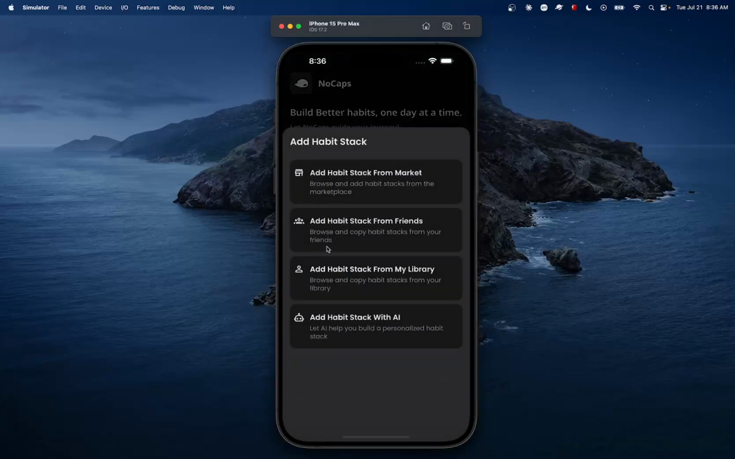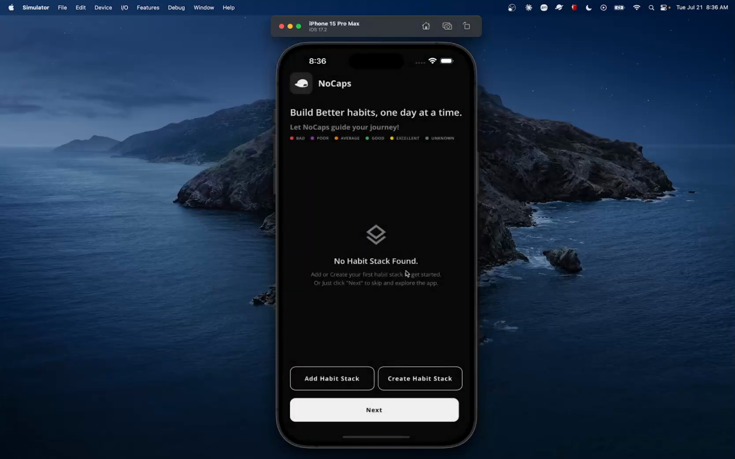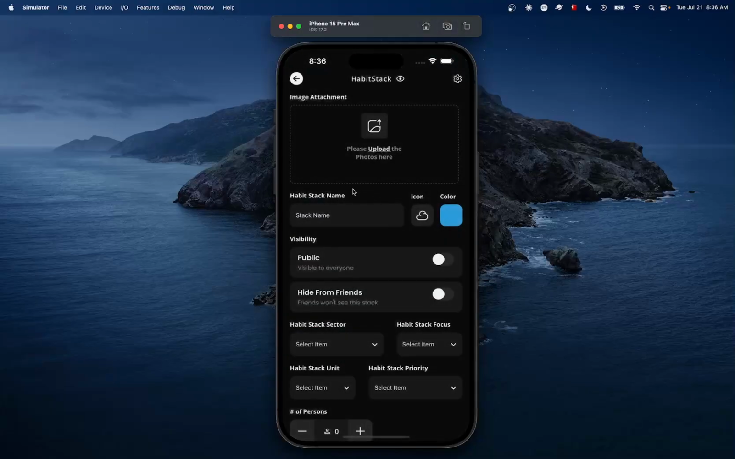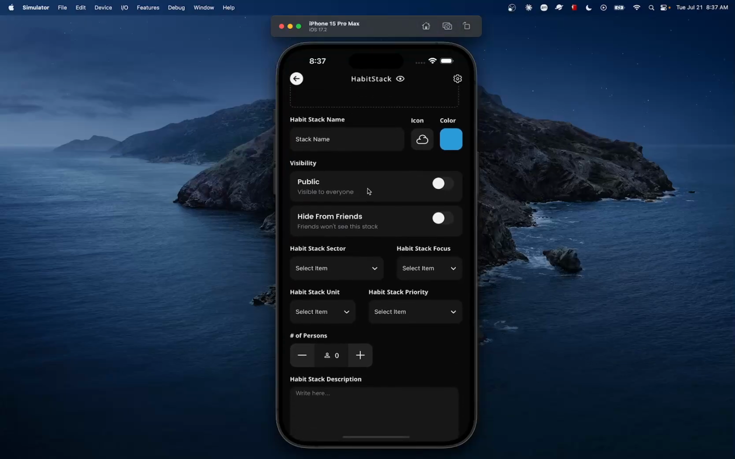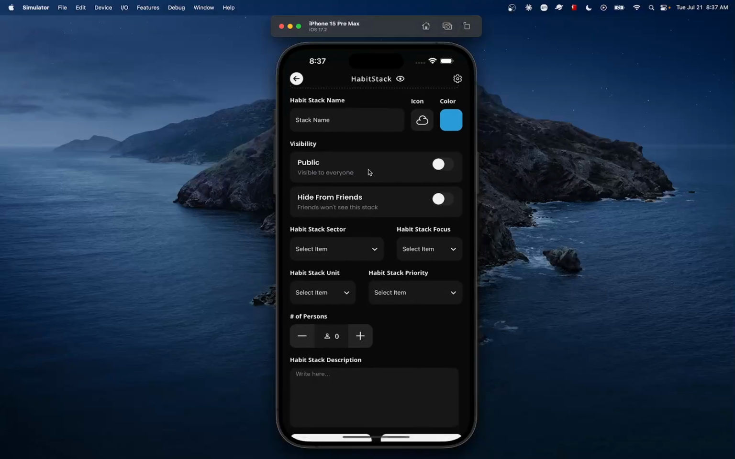Now, when it comes to creating a new HabitStack, you can either add one by clicking the add button, and you can add one from the market, from your friends and family, from your own library, or you can create one directly with AI. If you prefer to create a HabitStack directly, you will click this button here. In here, you will have to upload an image, decide the name of the HabitStack, and decide whether you want this HabitStack to be publicly visible to everyone. And you can also hide it from your friends as well.